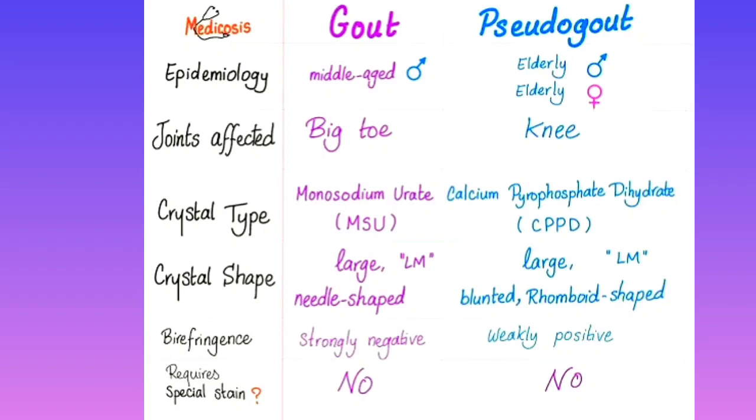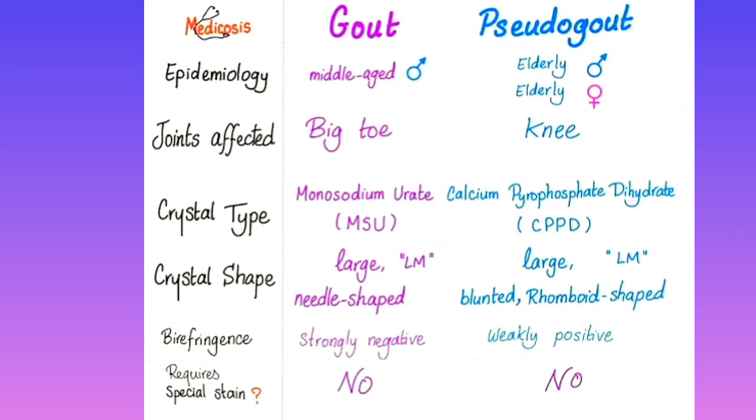And what is the crystal that is there in gout? Monosodium urate crystal. Remember, monosodium urate crystal of gout. But in pseudo-gout, you get CPPD crystal. What is CPPD crystal? That is calcium pyrophosphate dihydrate crystal. Whenever they give the picture of pyrophosphate crystal, remember: P for pyro, P for phosphate and P for pseudo-gout.